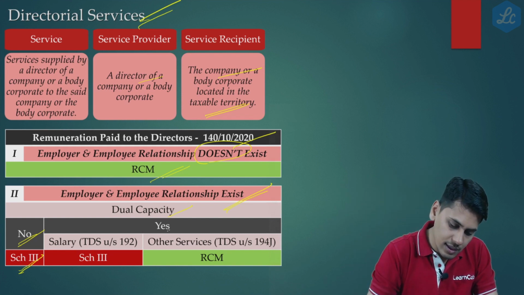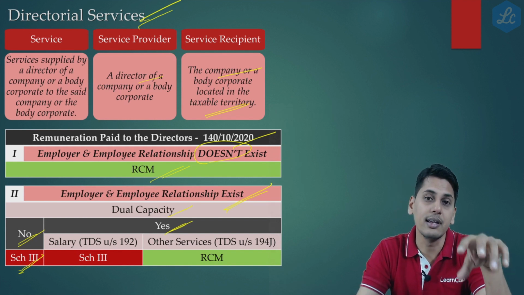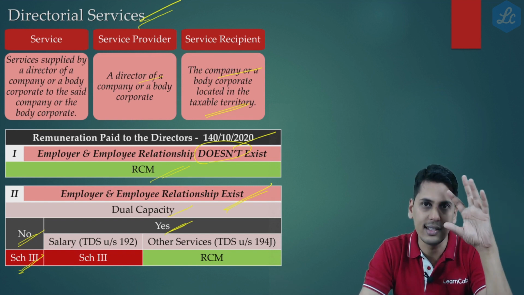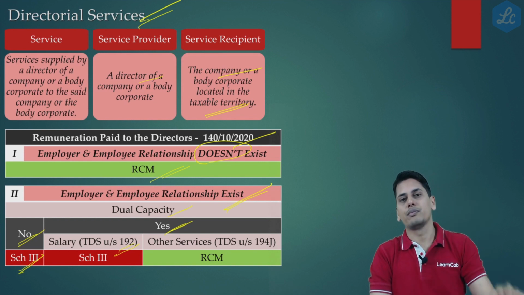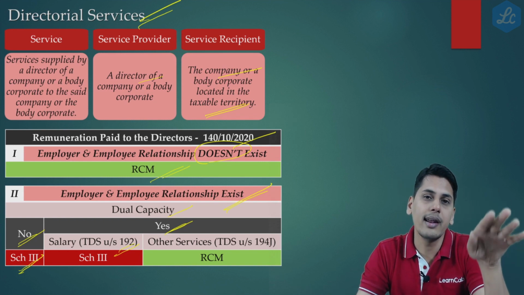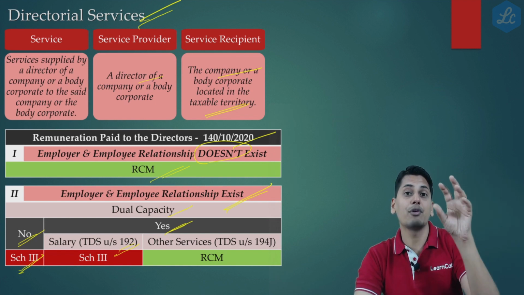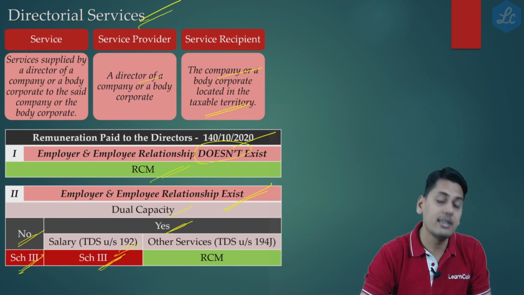However friends, if there is any dual capacity, then to the extent of salary which is being paid, wherein he is an employee of the organization, for which TDS might be deducted under section 192 of the Income Tax Act, which means there is an employer and employee relationship, TDS is being deducted for the salary which is being paid. For that part of money which is being paid to the director, it is a Schedule 3 transaction.